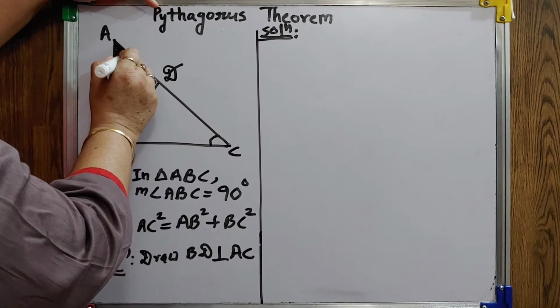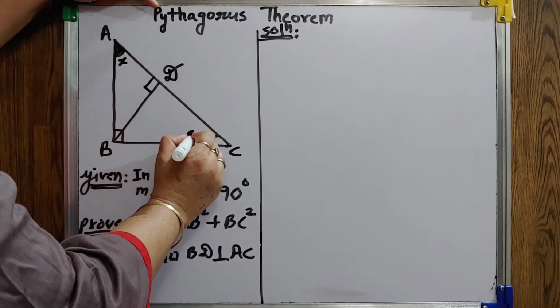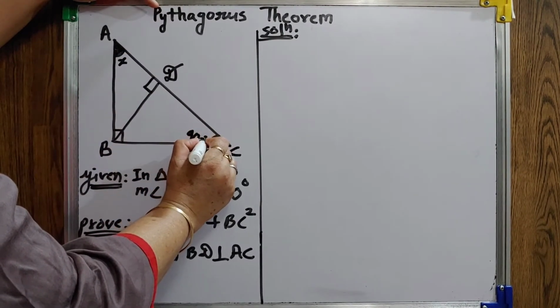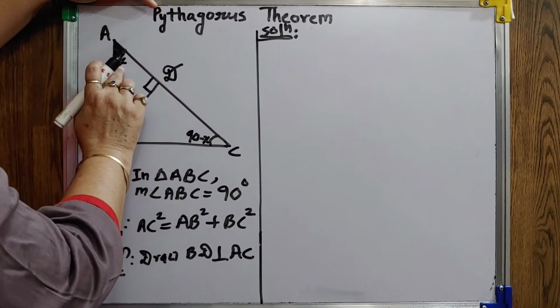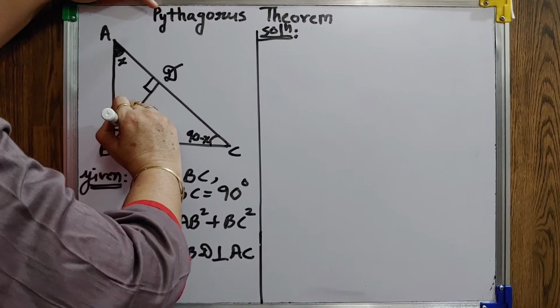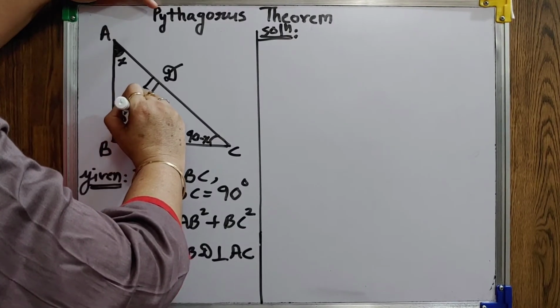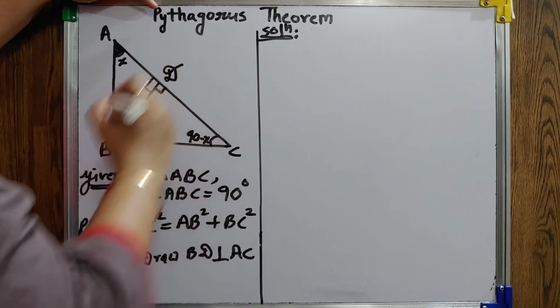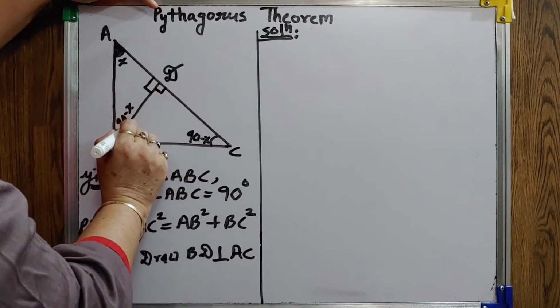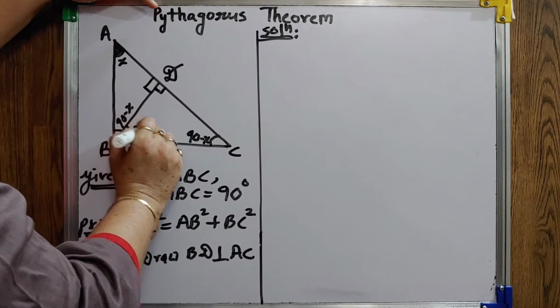So, if I am considering this as x, this will be 90 minus x. You can also show the same way in this triangle: this is x, this is 90, so this part is 90 minus x. In this triangle, this side is also 90 degrees, so this angle is x.